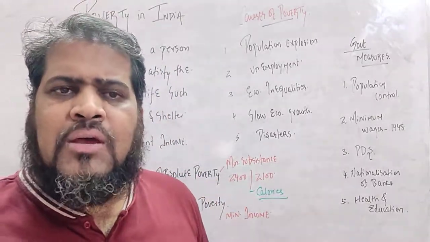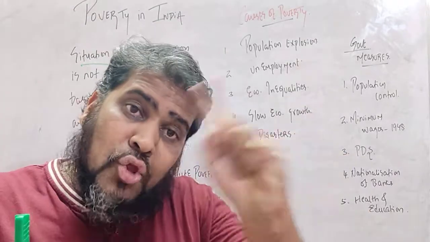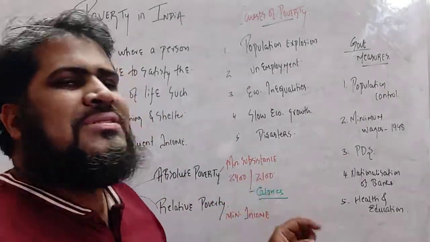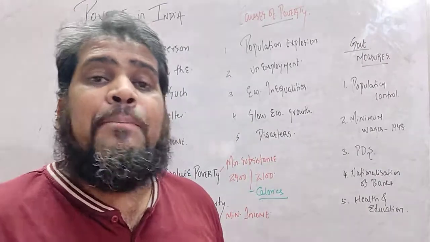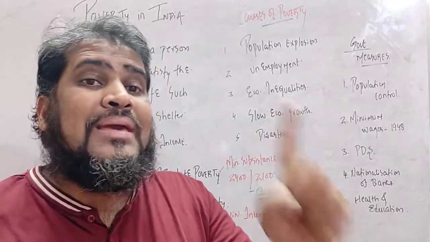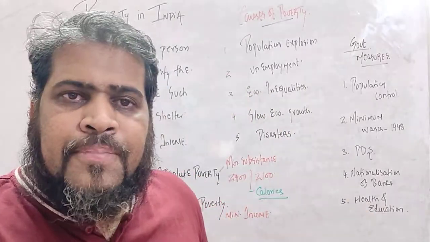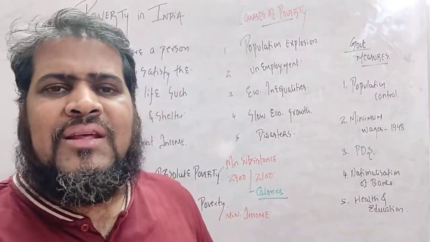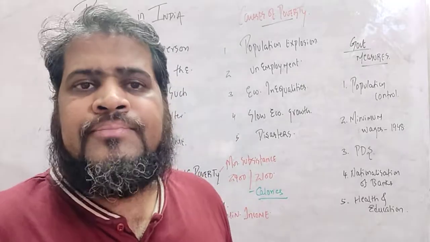So what is absolute poverty? Absolute poverty means when a person is not getting the minimum subsistence, means a person is not able to intake the minimum calories per day. Sir, what are the minimum calories that we should consume per day?